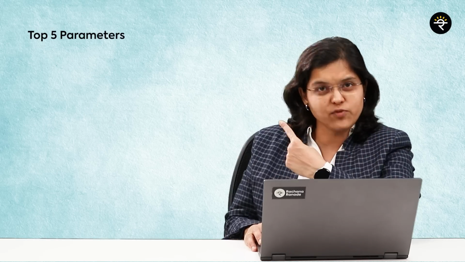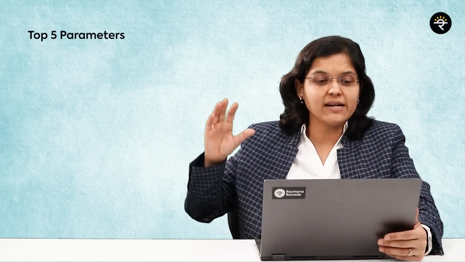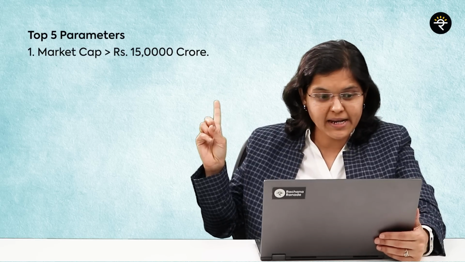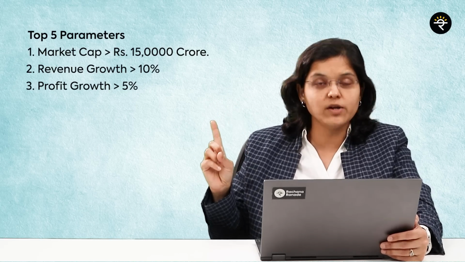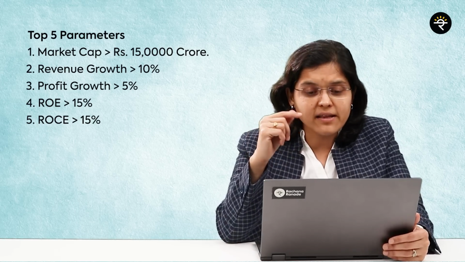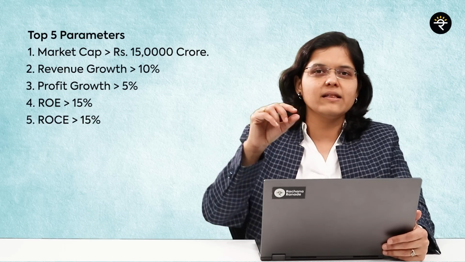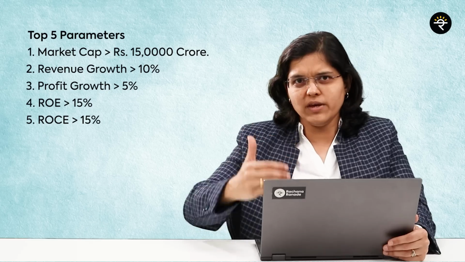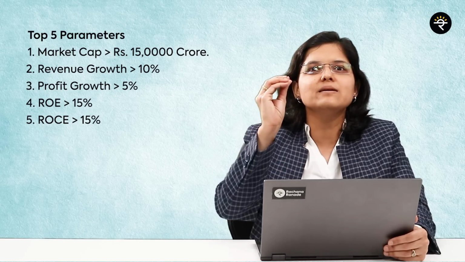But if I were to give you a glimpse that out of these top 10, what could be the top 5 parameters, have a look at this. You can see that there is a specific point about market cap, there is something about revenue growth, profit growth, ROE and ROCE. Now why have I given market cap greater than 15,000? It means that this company that we are going to analyze is at least a mid cap.